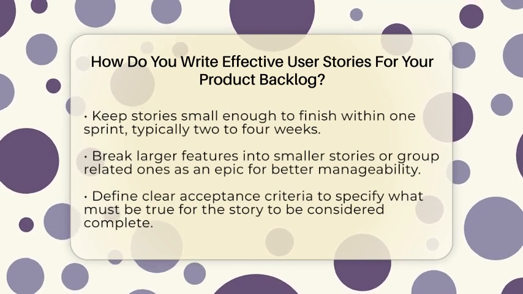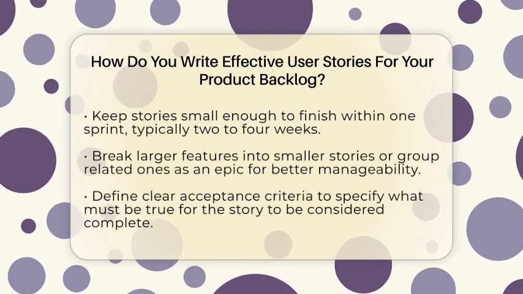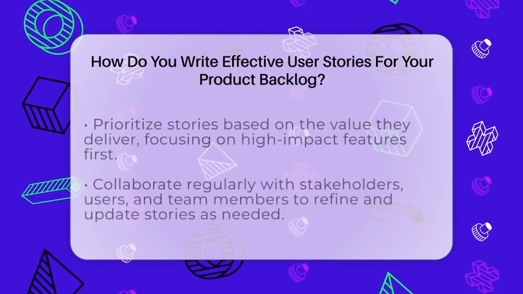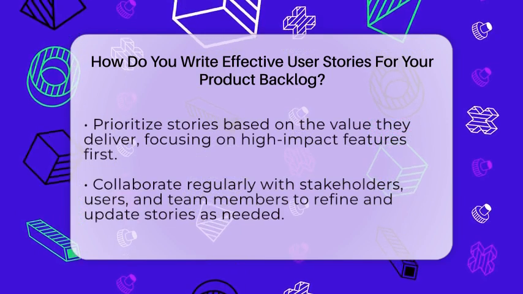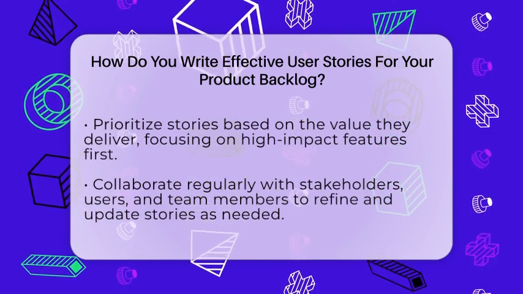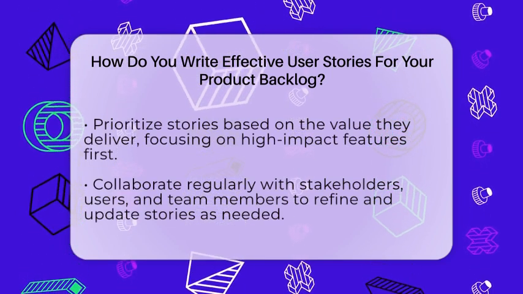Prioritize stories based on the value they bring to users. High-value features that solve urgent problems or generate revenue should come first. This keeps the team focused on delivering the most impact early on.